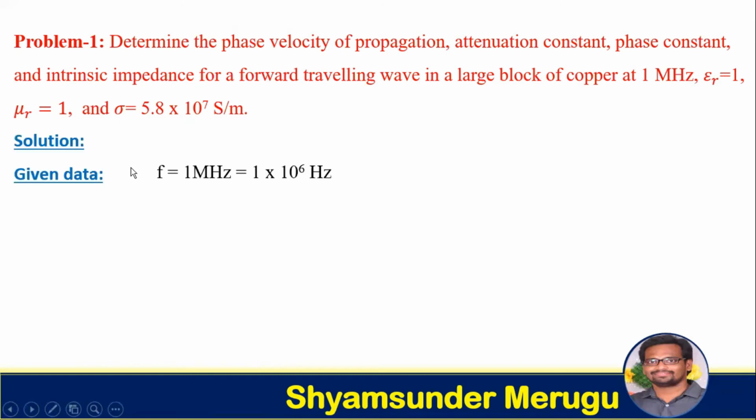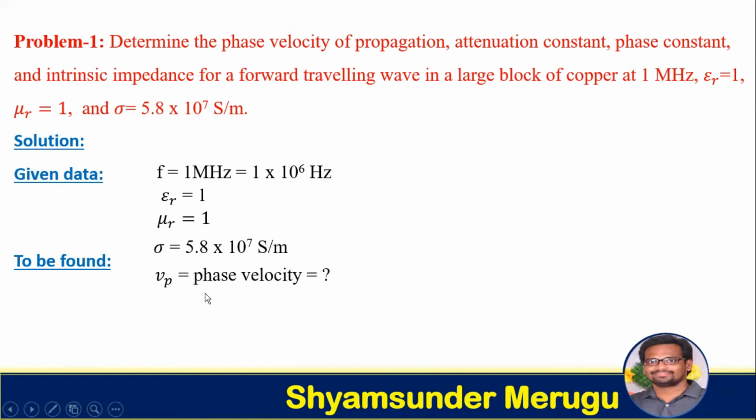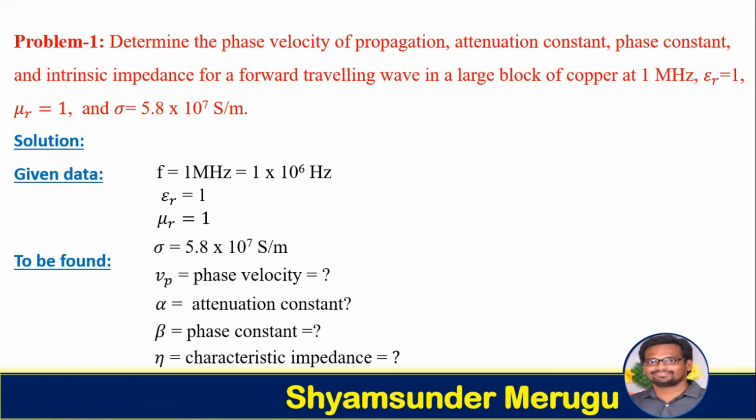First, write the given data. The given data contains f equals 1 megahertz, which can be written as 1 into 10 power 6 hertz, epsilon r equals 1, mu r equals 1, sigma equals 5.8 into 10 power 7 Siemens per meter. To be found are the phase velocity Vp, alpha attenuation constant, beta phase constant, and eta characteristic impedance. Formulas to be used: by looking at the given data and the parameters to be found, we can use the proper formulas in the calculation.